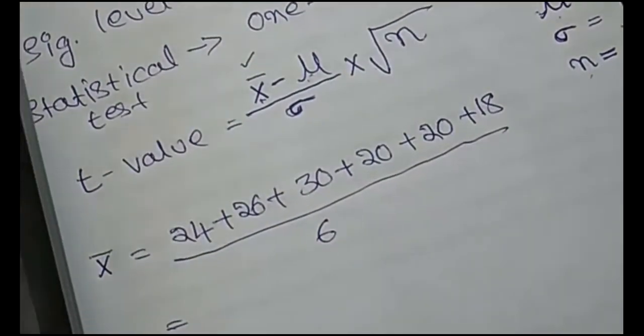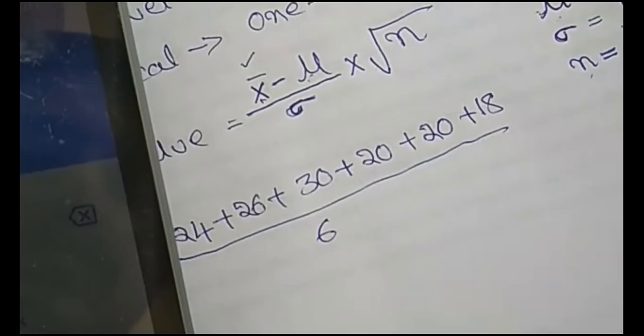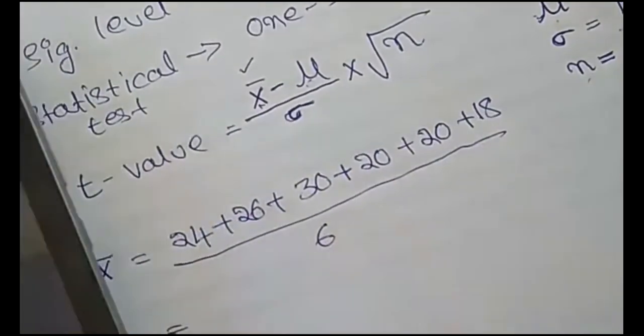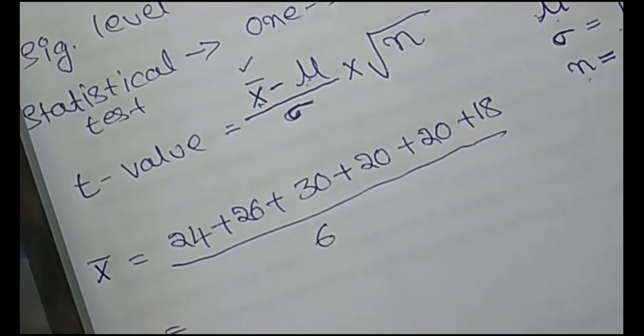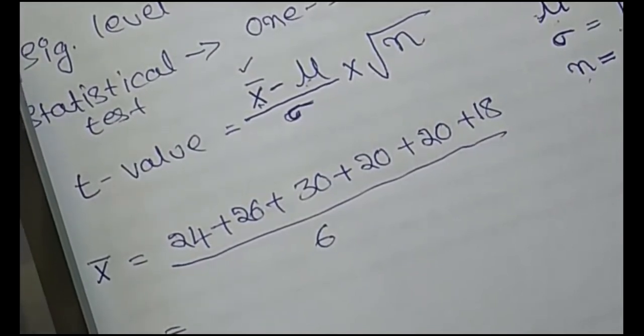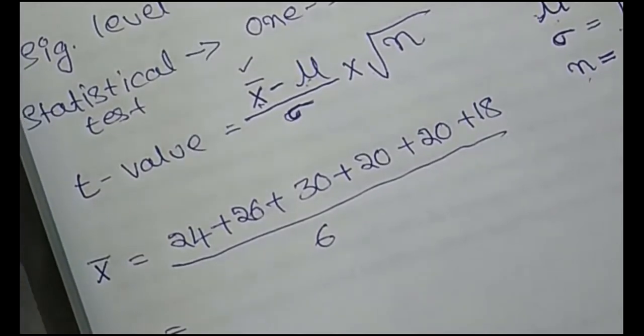Okay. So 24 plus 26 plus 30 plus 20, 20 again 20, and 18.